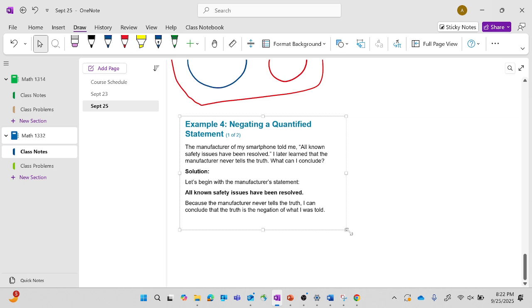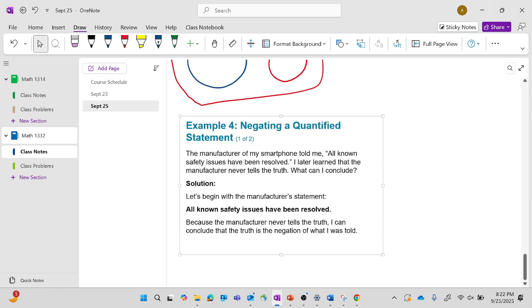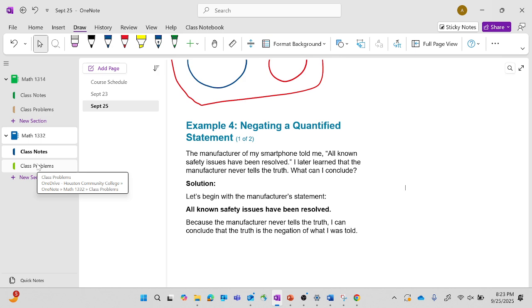All right. So, negating a quantified statement: the manufacturer of my smartphone told me all known safety issues have been resolved. I later learned that the manufacturer never tells the truth. What can I conclude? So, begin with the manufacturer's statement: all known safety issues have been resolved. Because the manufacturer never tells the truth, I conclude that the truth is the negation of what was told. So, what is a negation I can say about that? Can I conclude that all the issues have been solved? No, right? Because the original statement is all known issues have been resolved.